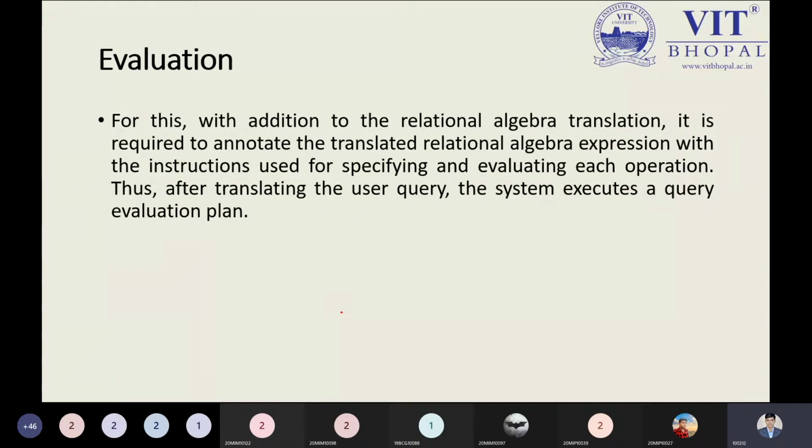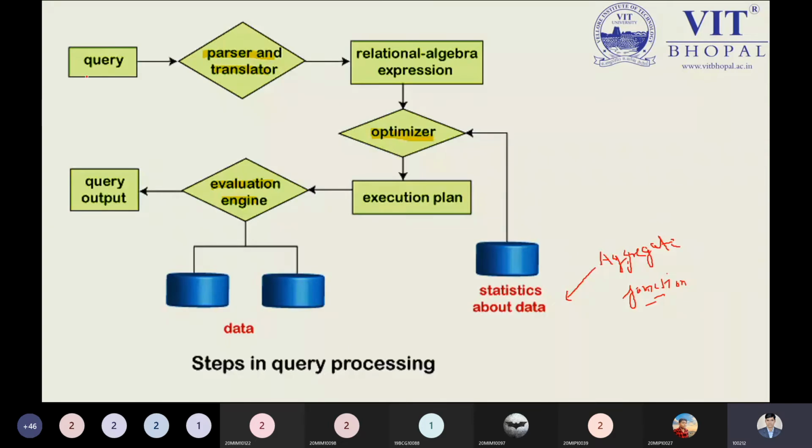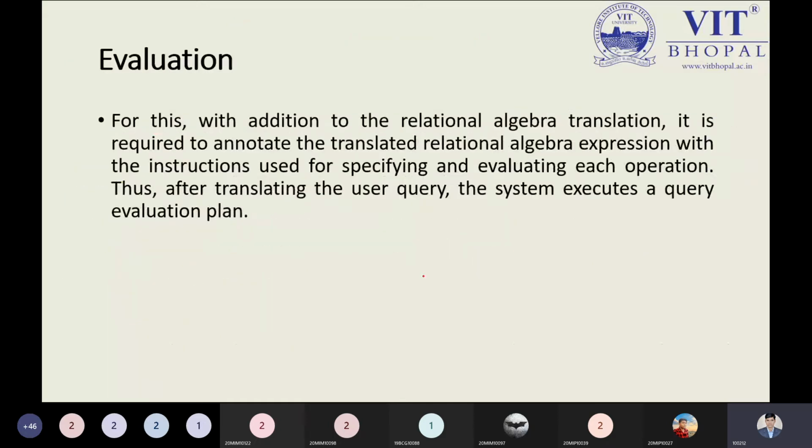So here we have the next term, evaluation. First, what we have seen is the query. Then the parser translator will transform it. After applying the parser translator, the relational algebra expression has to be written, and after the relational algebra expression is written, the optimizer will choose the appropriate query plan, if possible, applying the statistics data about the data, and the execution plan. So next we have the evaluation.